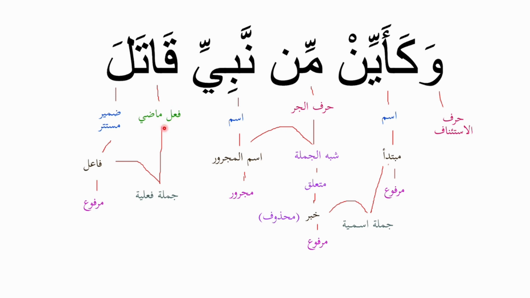Then قاتل is a فعل ماضي, past tense verb, beginning a new جملة فعلية, verbal sentence. Inside of قاتل we have a ضمير مستتر, an implied pronoun. His role is فاعل, doer, مرفوع in the state of رفع, and that wraps up our verbal sentence. So the meaning there is, and how many a prophet fought.